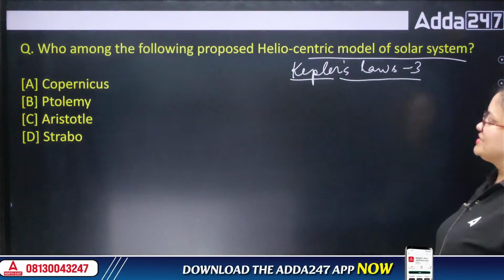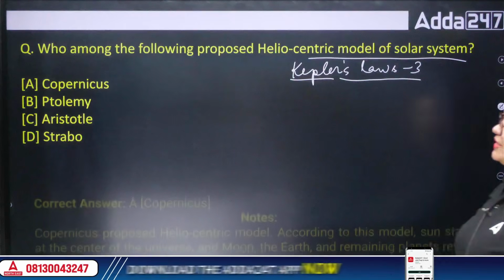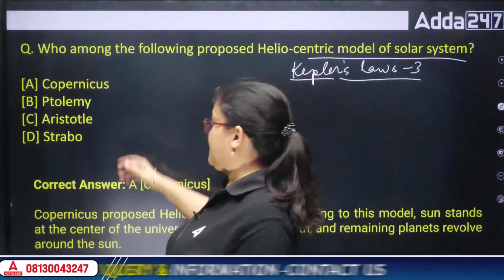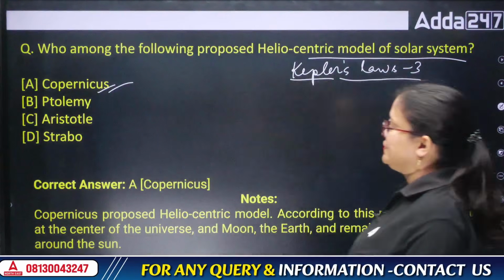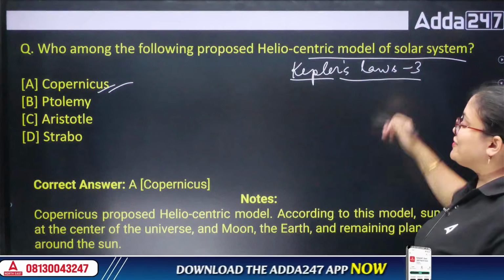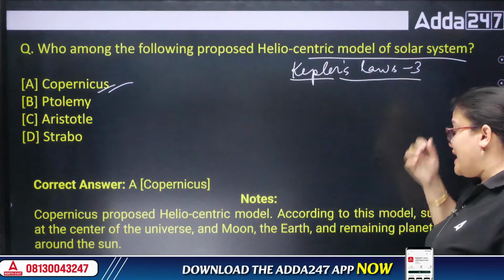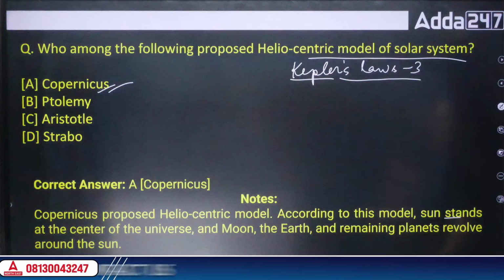So today's question is, the heliocentric model was given by whom? It was given by Copernicus. He first formulated this particular theory, which is also known as the heliocentric model of our solar system. So according to this model, the sun stands at the center of the universe.